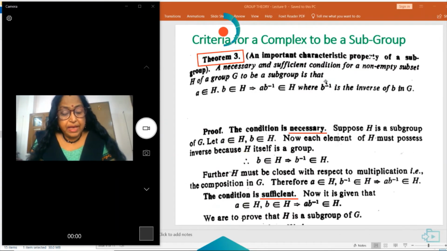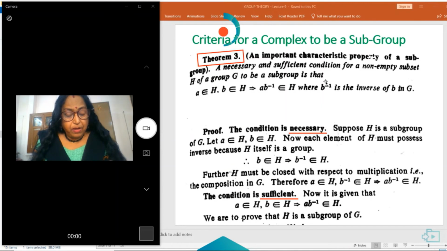Now, another theorem. A necessary and sufficient condition for a non-empty subset H of a group G to be a subgroup is that if a belongs to H, b belongs to H, then ab inverse also belongs to H, where b inverse is the inverse of b in G. The condition is necessary: suppose H is a subgroup of G, and a belongs to H and b belongs to H. Each element of H must possess an inverse because H itself is a group.